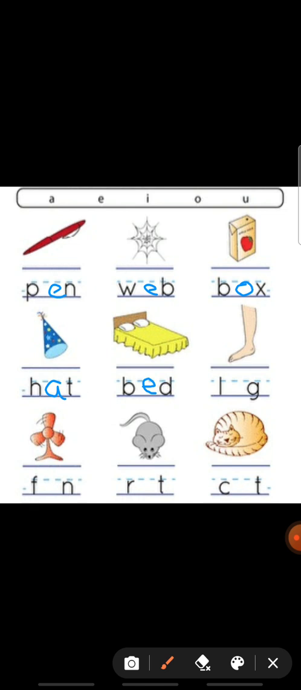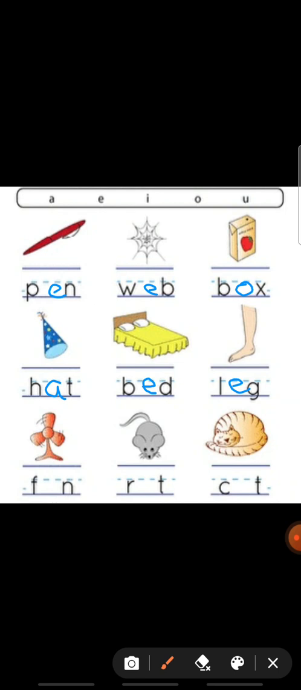Okay. Next picture is what? Leg picture is there. Is it? Yes. So what is the leg spelling? L-E-G, leg. So which vowel is missing here? The E letter. The E vowel is missing. E. L-E-G, leg.